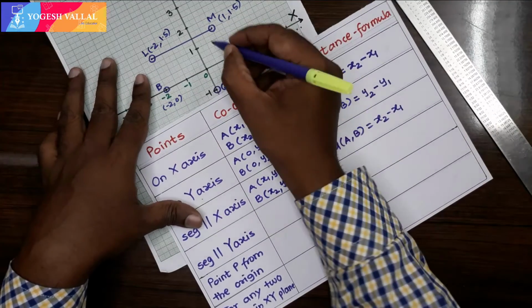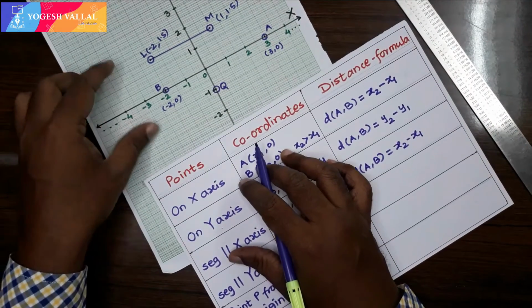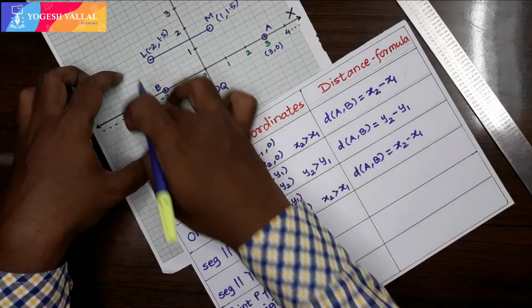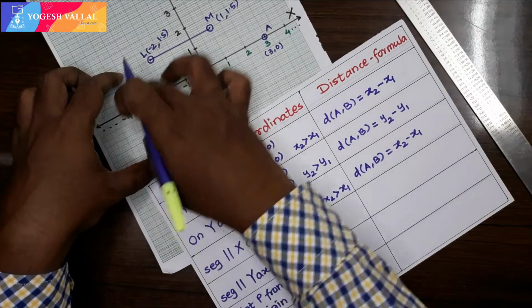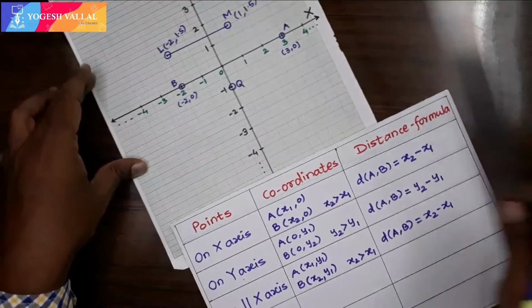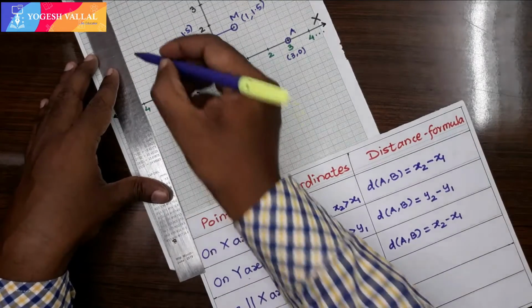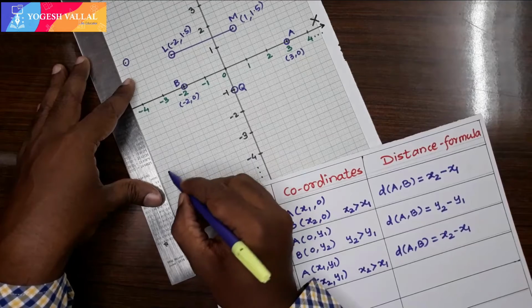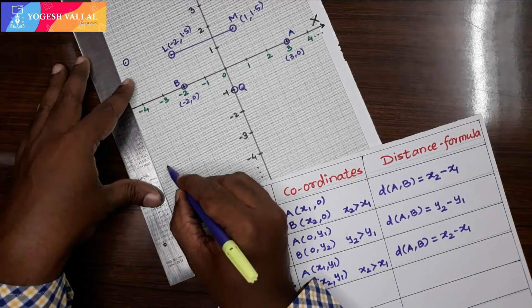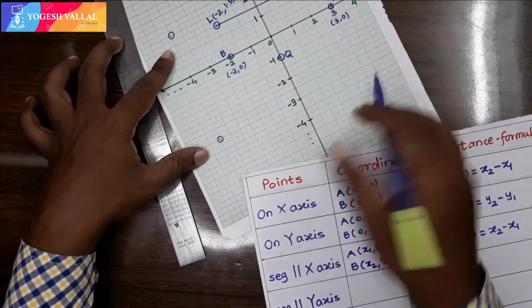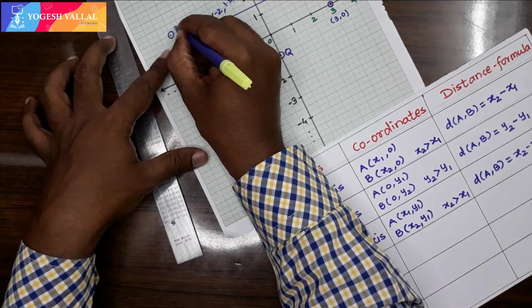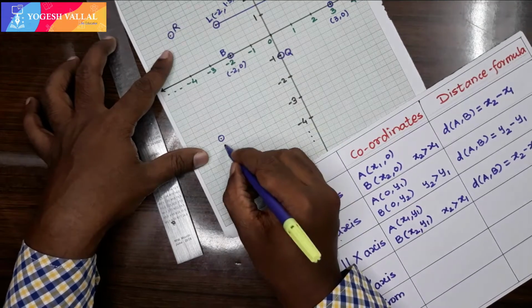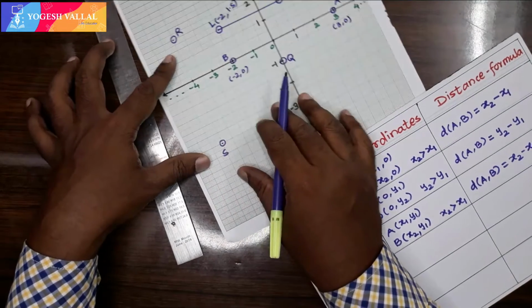The same thing happens if the points are in such a way that the segment joining them is parallel to the y-axis. Let's take this point and this point. We call these points R and S. What are the coordinates of R?